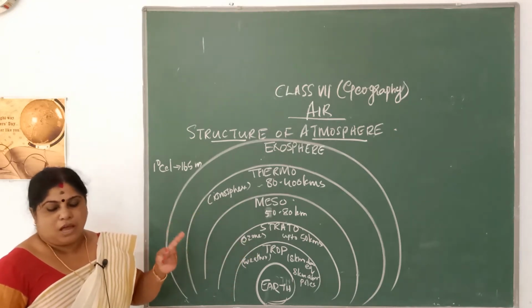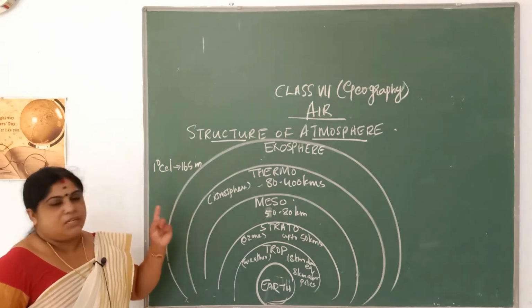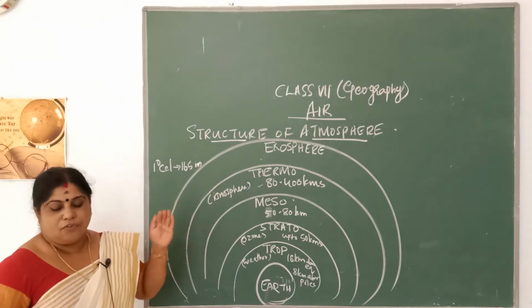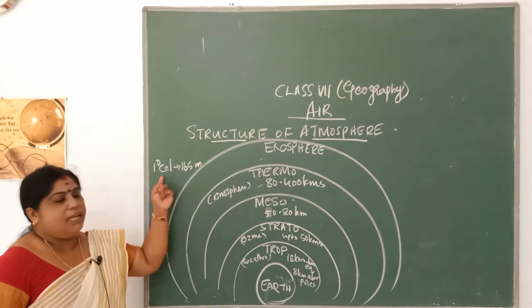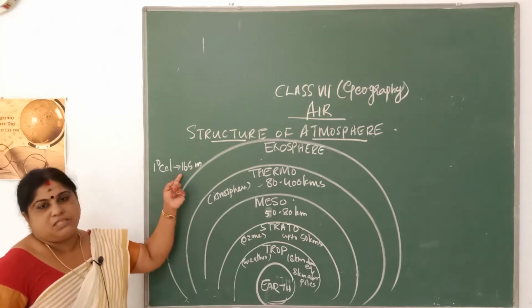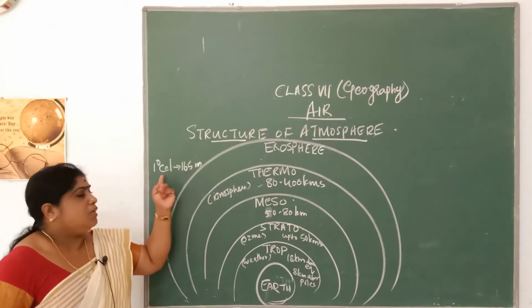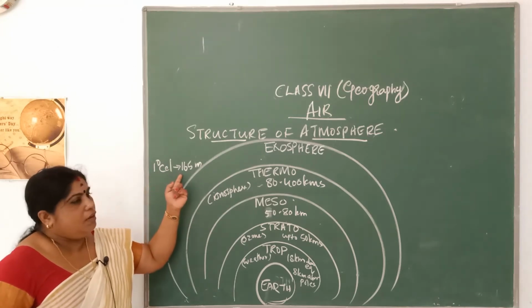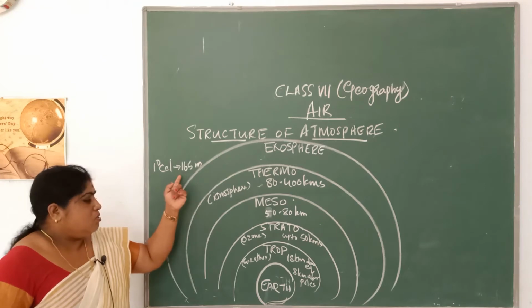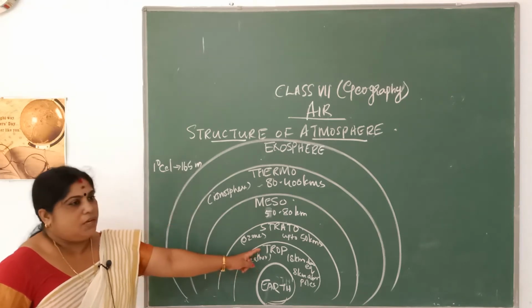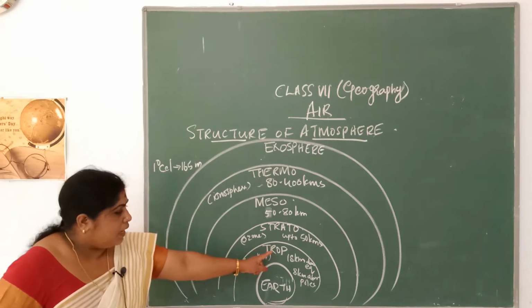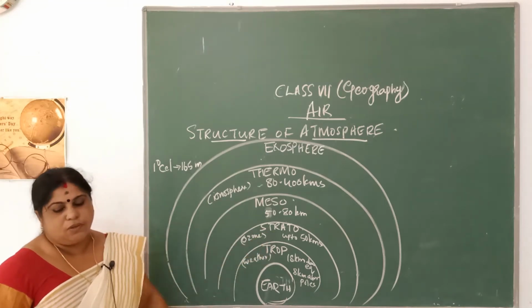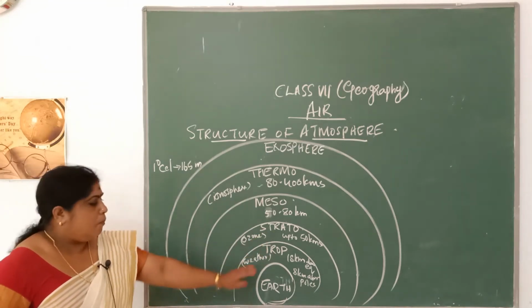Now I already told, as we move higher up, the temperature goes on decreasing. The rate of temperature drop is 1 degree Celsius for every 165 meters. That means there is a fall in temperature of 1 degree Celsius for every 165 meters. So that is related to troposphere, and the boundary that separates troposphere and stratosphere, you call it as tropopause.